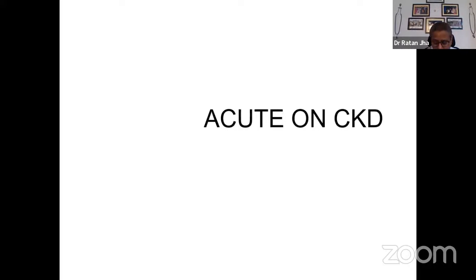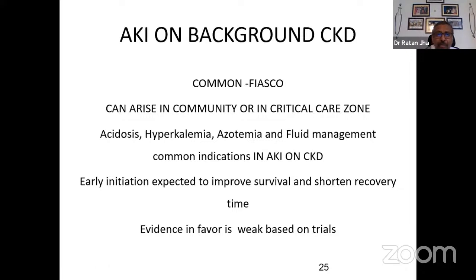So that was all about the indication, the ways to manage a patient of chronic kidney disease on dialysis. But there is another group of patients who have an acute deterioration of kidney function in the backdrop of chronic kidney disease, where the indications could be different. We know that when acute kidney injury happens in the background of chronic kidney disease, it is commonly because of acute factors, which are listed as FIASCO factors. F for fluid underload or dehydration or fluid deficiency, I for infection, A for problems associated with arterial blood pressure, that is low blood pressure or high blood pressure.